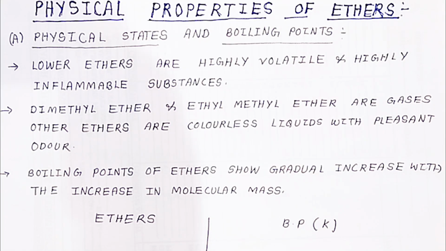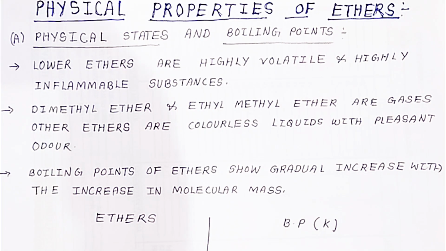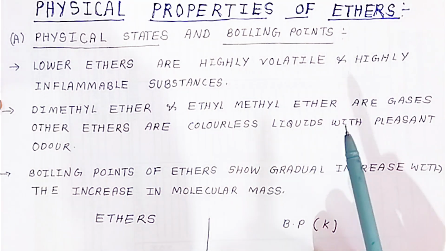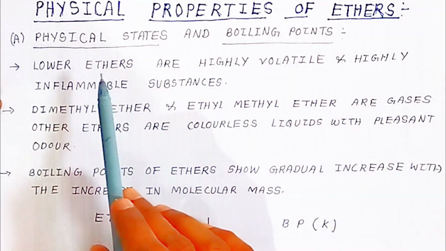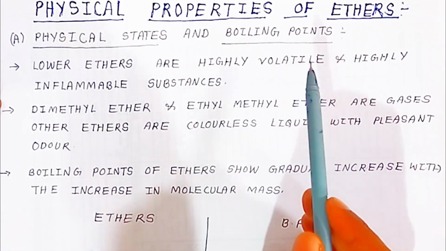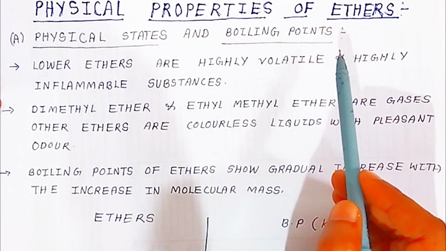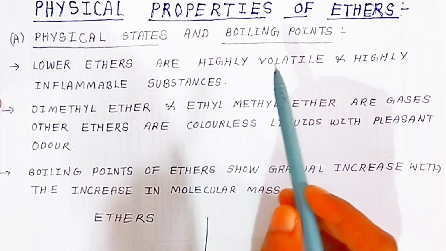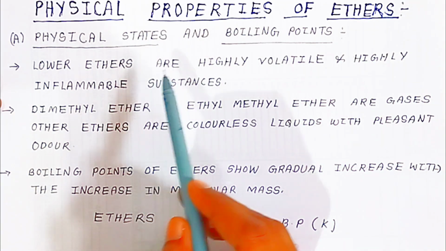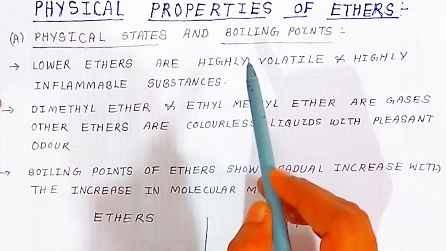In this video students, we are going to see the physical properties of ether. Once you have prepared ether, what are the physical properties, how it looks, what is the melting point, what is the boiling point, that we are going to see. Since ether is always present in liquid state students, the physical state will be always liquid, and liquid will boil, so we will see the boiling point.